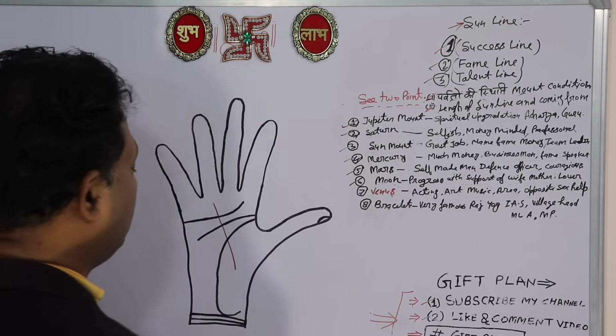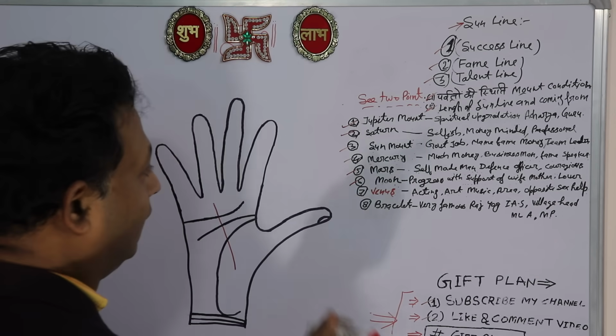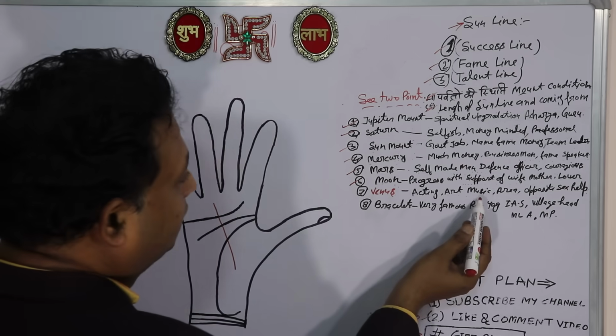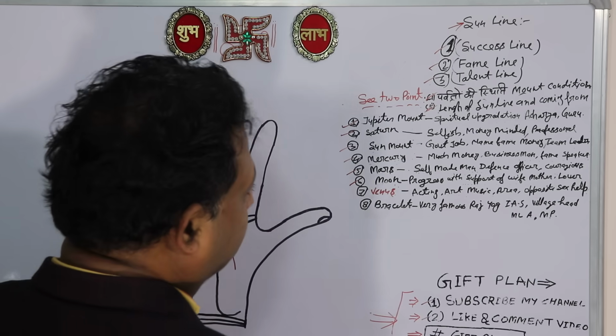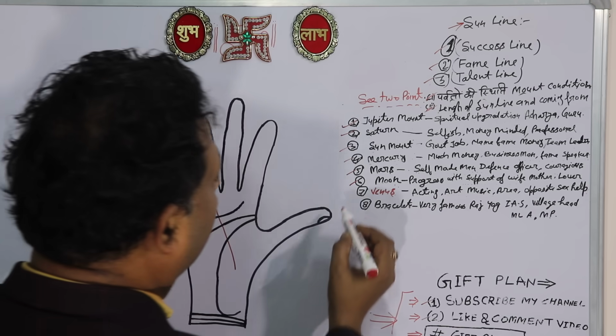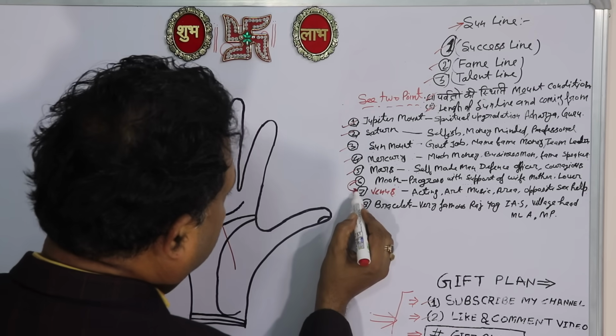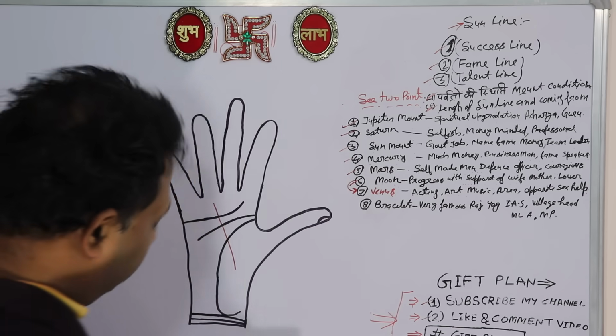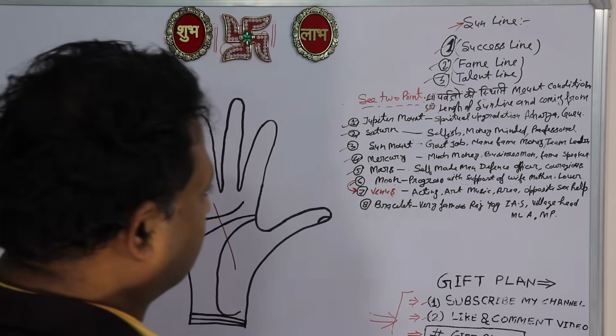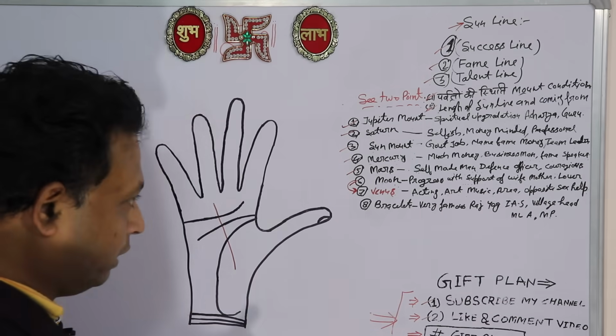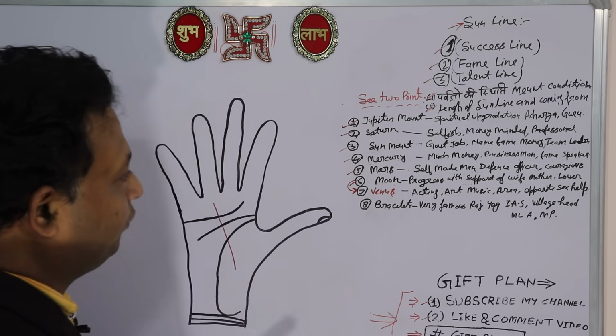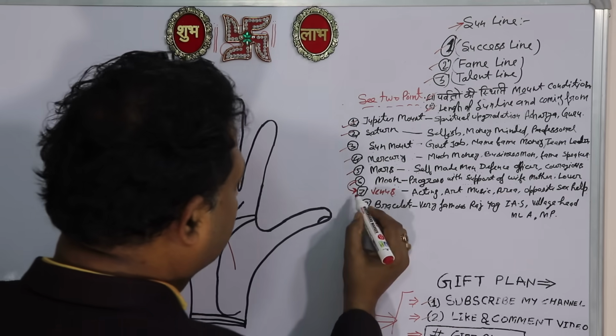This type of person will get success in acting, art, and music, and like moon mount, this type of person will also get successful with the help of an opposite sex person like mother, lover, or his wife. So this is also a good line.